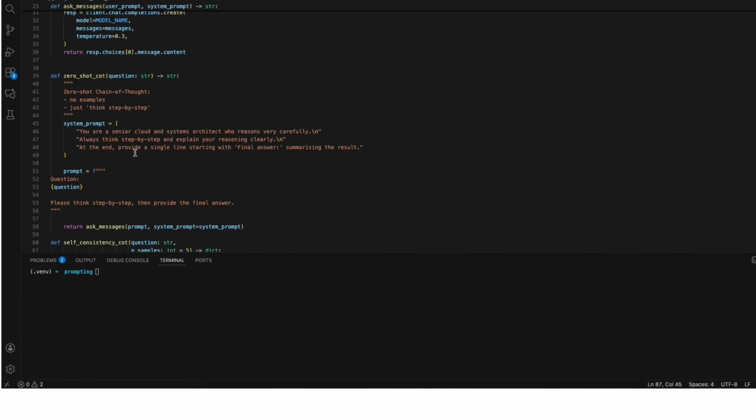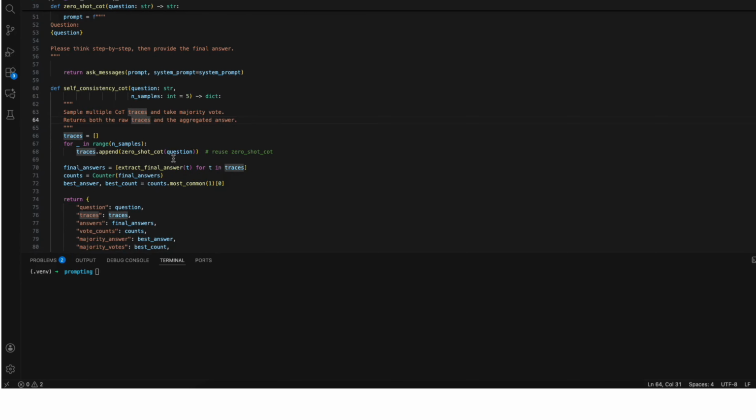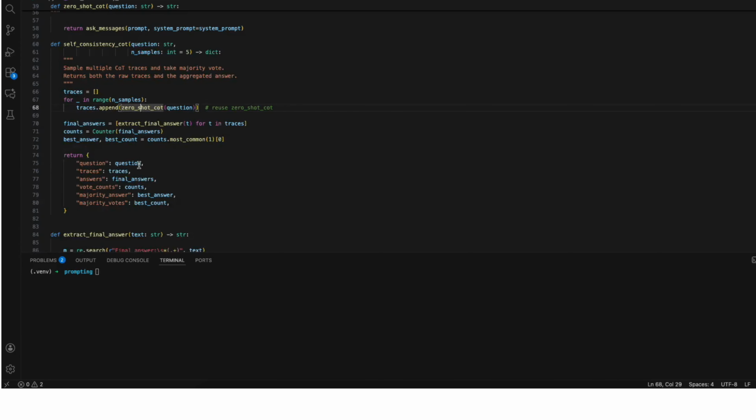So now look at the function itself. This function works by sampling the model output multiple times. Each time it calls the zero-shot function that we saw in the previous example, and because every time you call it, it will produce a slightly different reasoning chain. So we set the sampling rate to 5, which means we get 5 independent chains of thought. This mirrors the method used in the Google paper we just saw. They sample many reasoning paths because the model may reason differently each time. So that's what we are doing here.